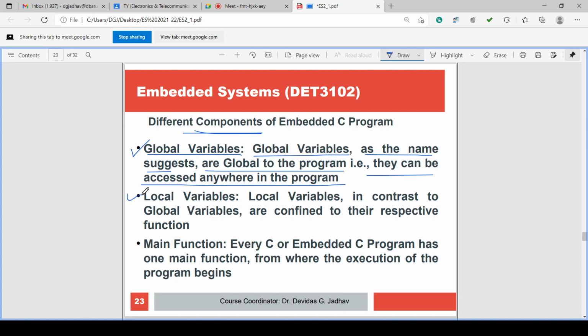And what is a local variable? Local variable, in contrast to the global variable, is just the opposite. Local variables are confined to their respective function, limited in area or use. ज्या फंक्शन मध्ये लोकल व्हेरिएबल डिफाईन केलाय फक्त त्या फंक्शनशी रिलेटेड किंवा लिमिटेड लोकल व्हेरिएबल असेल. ग्लोबल व्हेरिएबल हा ग्लोबल असेल, ग्लोबली अवेलेबल.